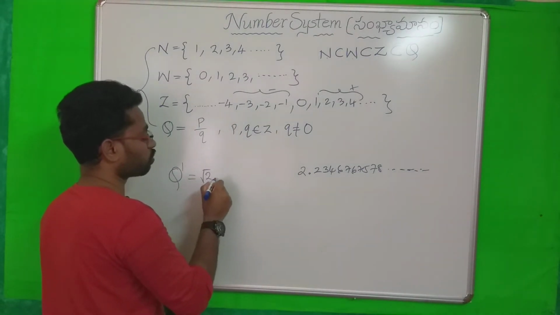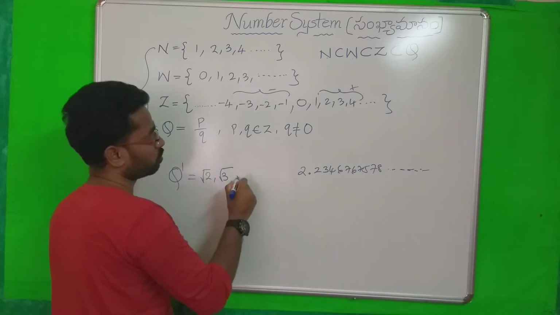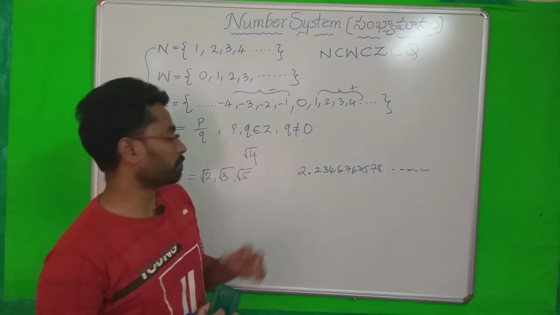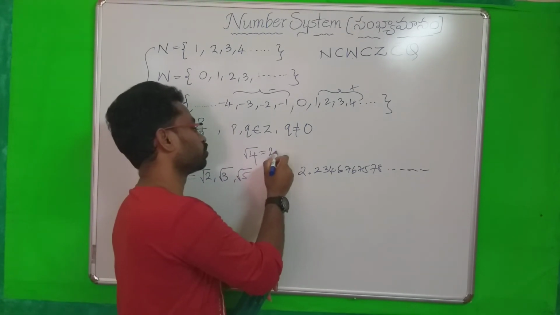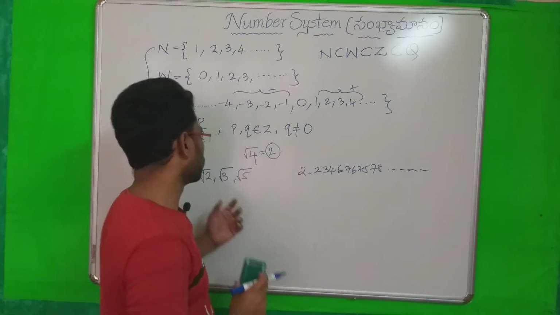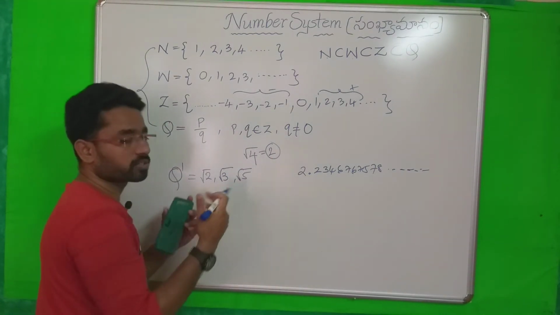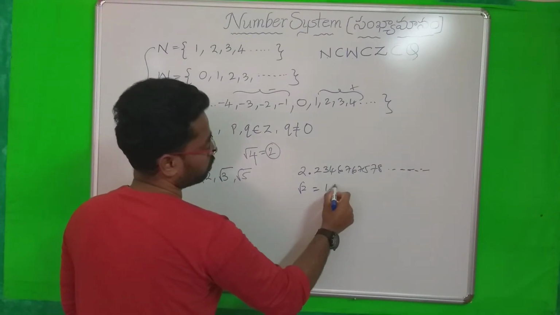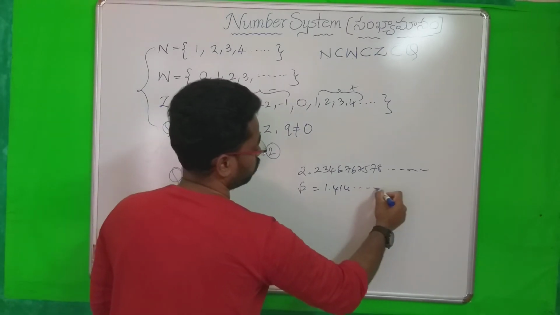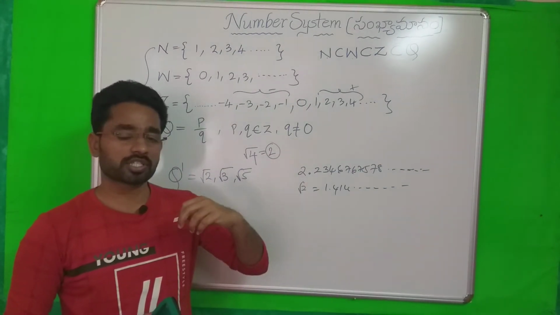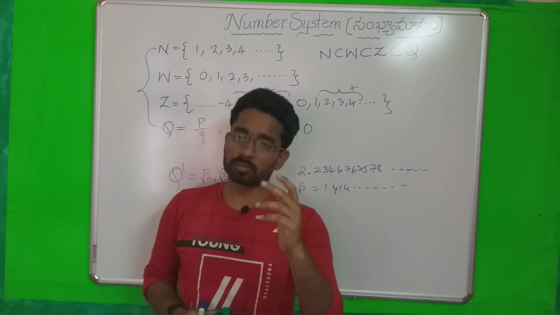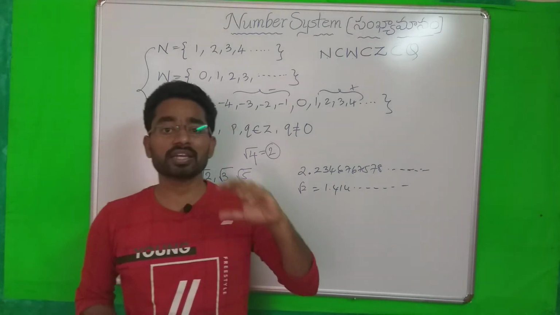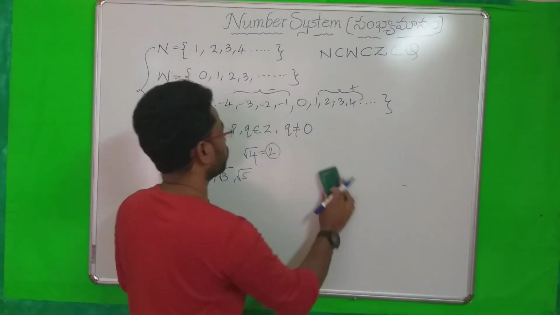For example, we can take root 3, root 2, root 5, root 6. Root 4 is not an irrational number, because the square root of 4 is nothing but 2. This is a rational number. So if these are not perfect squares, we can call them irrational. Root 2 has a value of something like 1.414 and so on. So if the decimal expansion of a number is non-terminating and non-repeating, we can call it an irrational number, akaraniya sankhyalu. So this is like one different family.